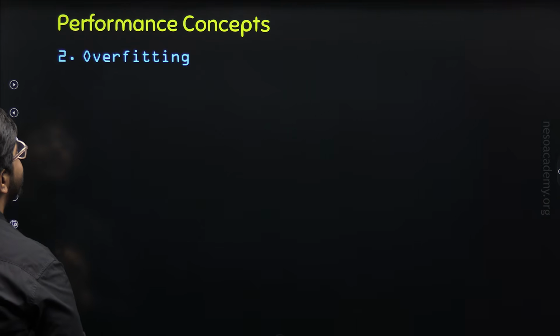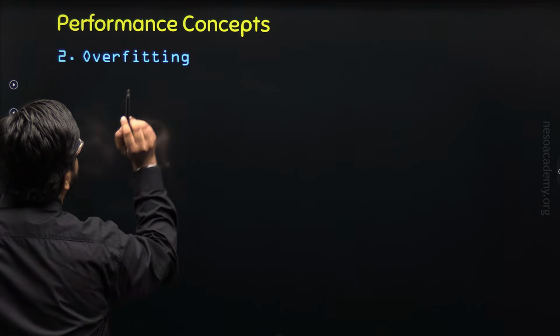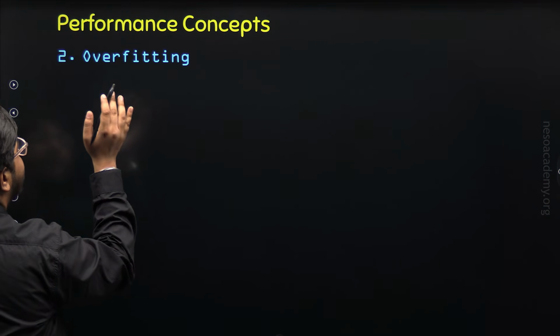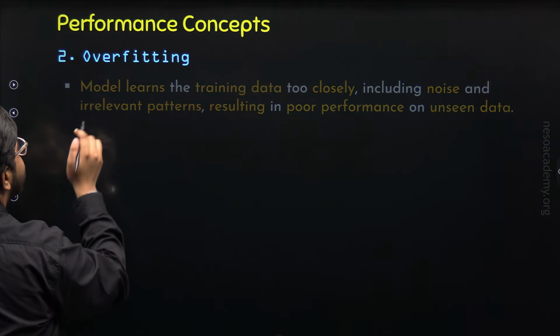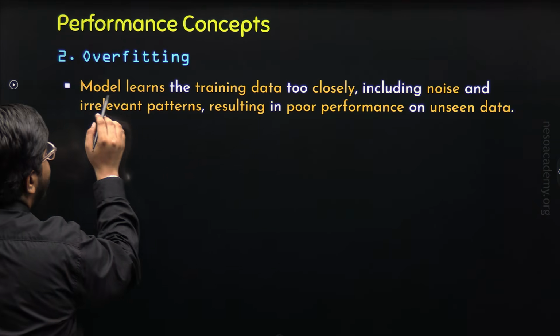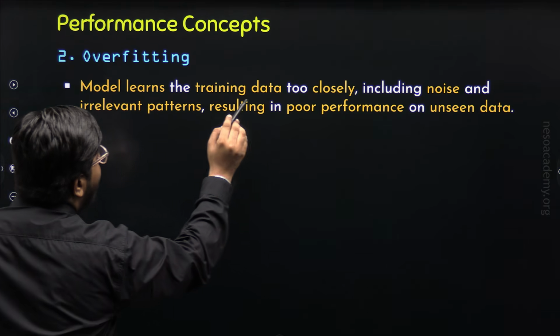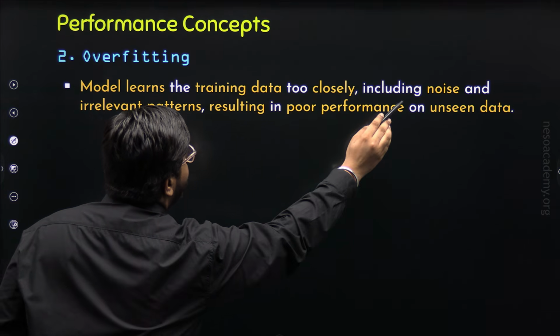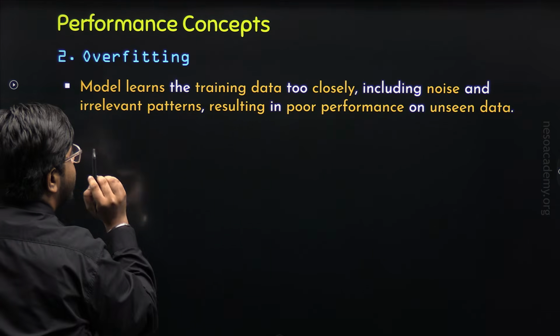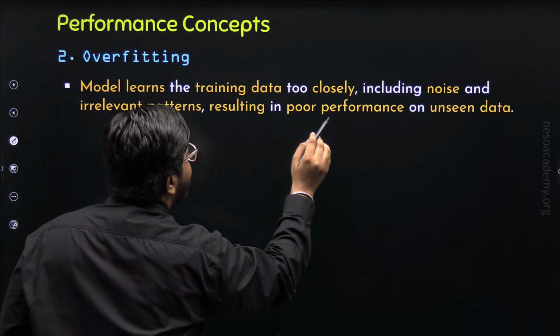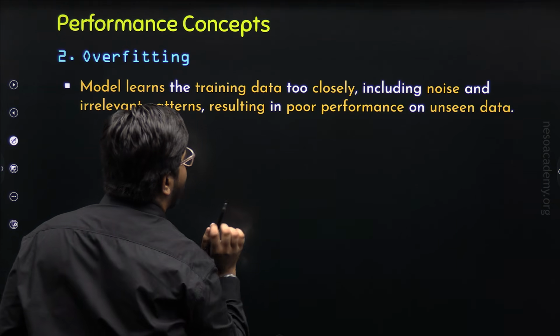The second performance concept is overfitting. So overfitting is a condition that arises when the machine learning model learns the training data too closely, including noise and irrelevant patterns, resulting in poor performance on unseen data.